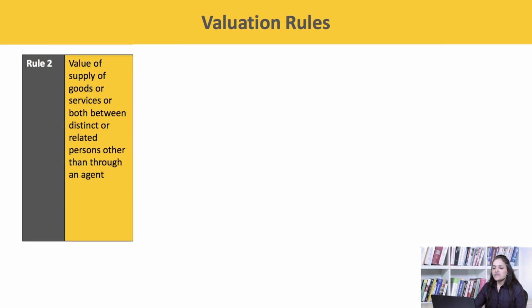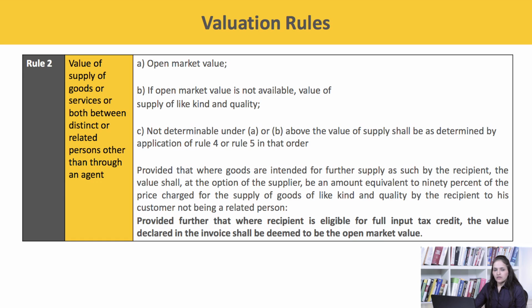Now, coming over to the next rule, Rule 2. Value of supply of goods or services or both between distinct or related persons other than through an agent. A. The value of supply shall be the open market value. B. If the open market value is not available, the value of supply of like kind and quality. C. Where the value is not determinable under A and B above, the value of supply shall be as determined by the application of Rule 4 or 5 in that order. Rule 4 is the cost method and Rule 5 is the residual method.